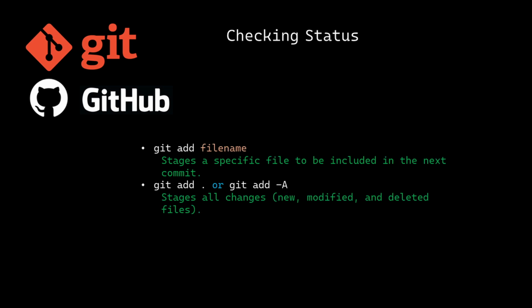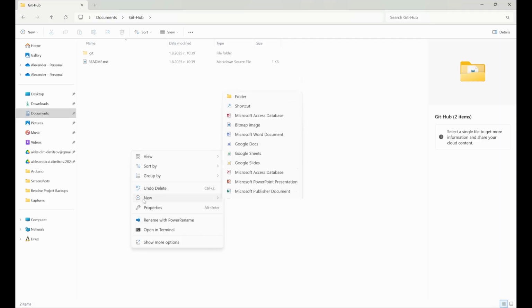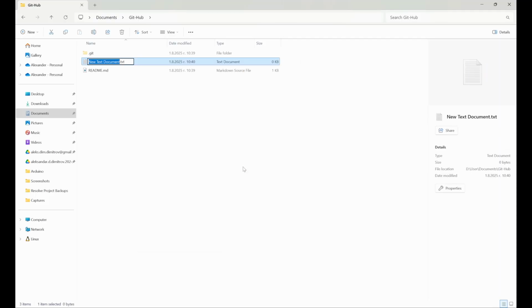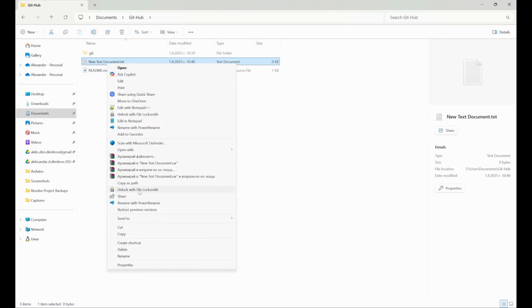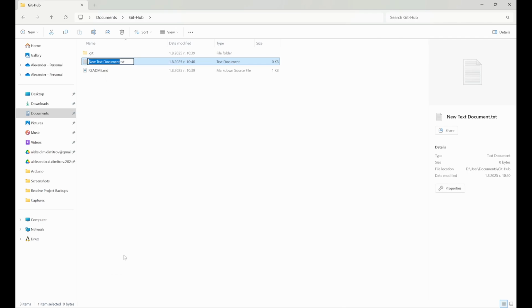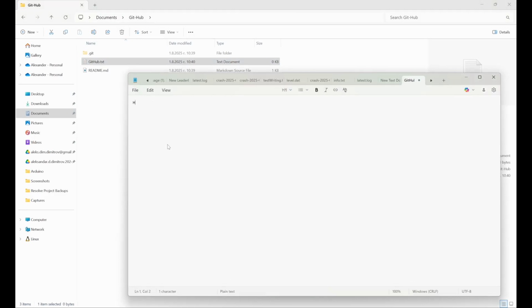How to add changes? Here I'm going to add a simple text document, and let's say Git, and let's say GitHub, and here let's write hello GitHub.